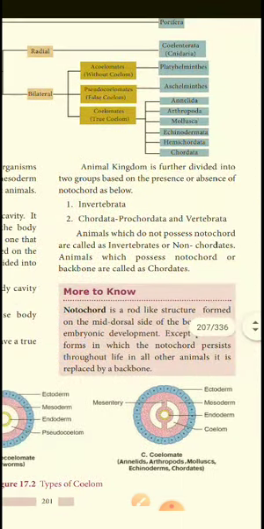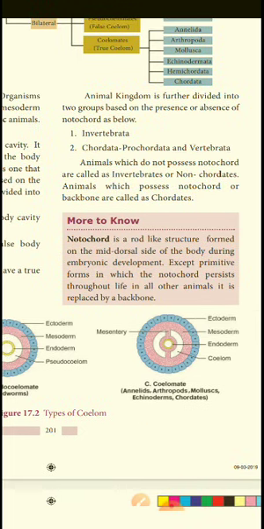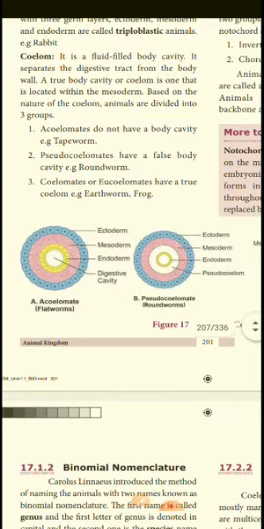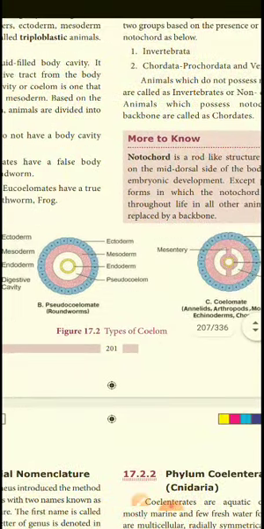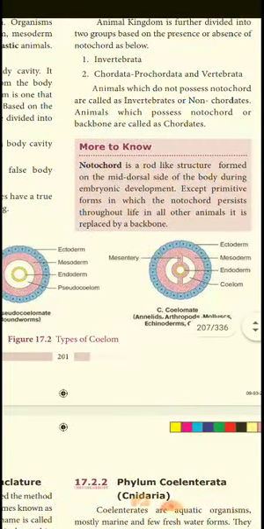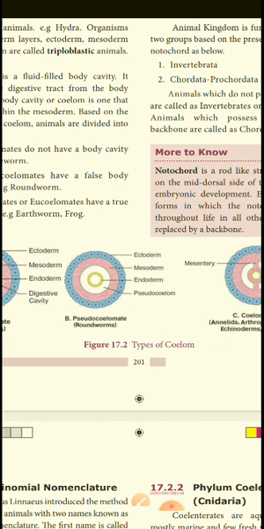The animal kingdom is further divided into two groups: invertebrate and chordata. Chordata is further divided into prochordate and vertebrate. Those that do not possess a notochord are invertebrates or non-chordates. Those with a backbone are called chordates. See, this is the acoelomata structure, and the next is the pseudocoelomata structure, a roundworm. The coelomata are arthropoda and mollusca. Based on that, they are classified into ectoderm, endoderm, mesoderm. That's all about that.